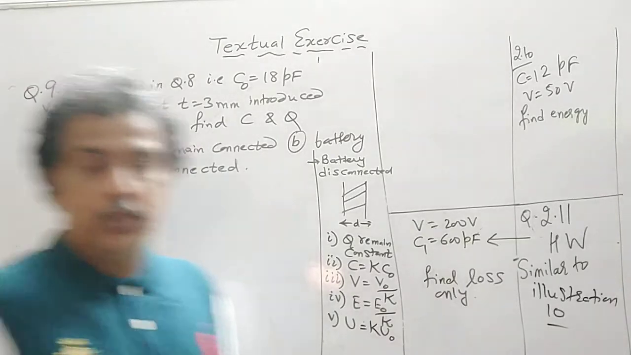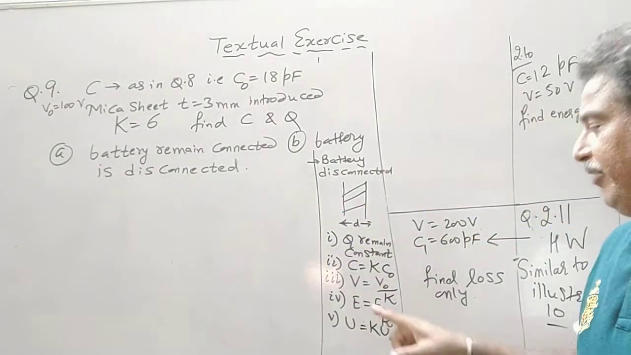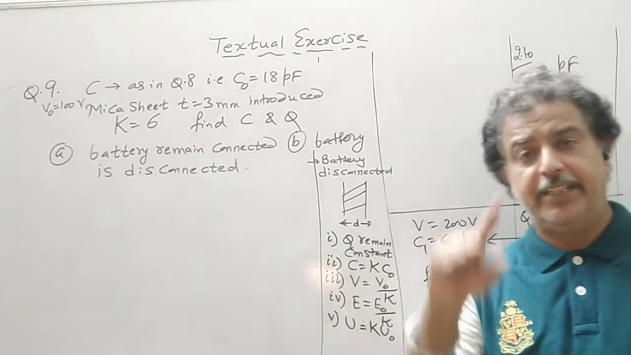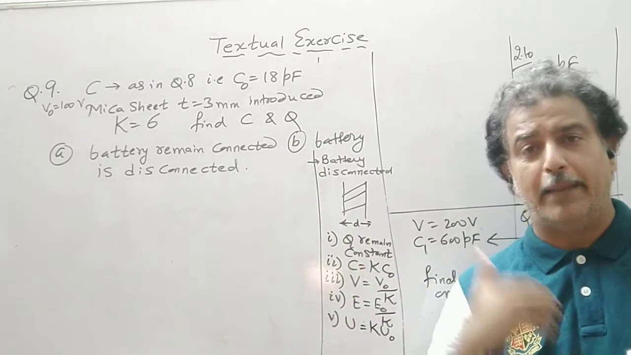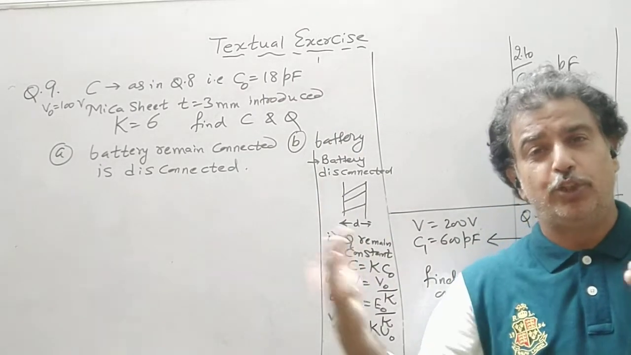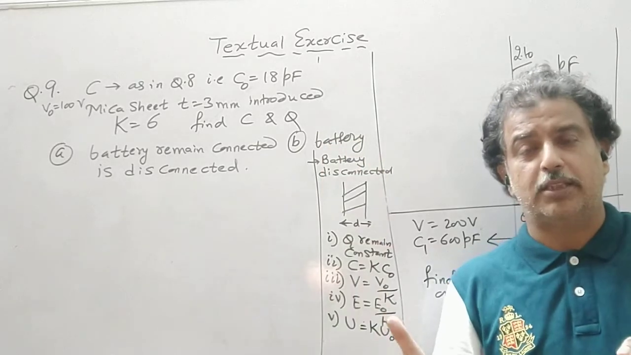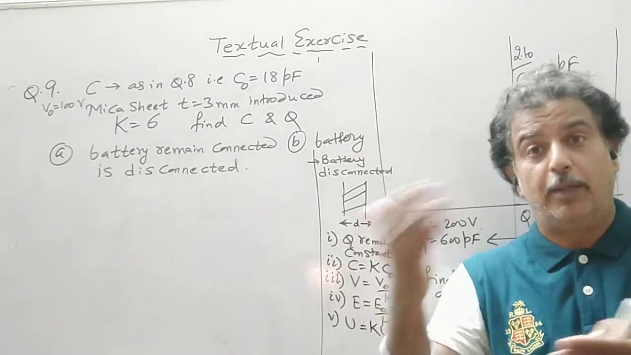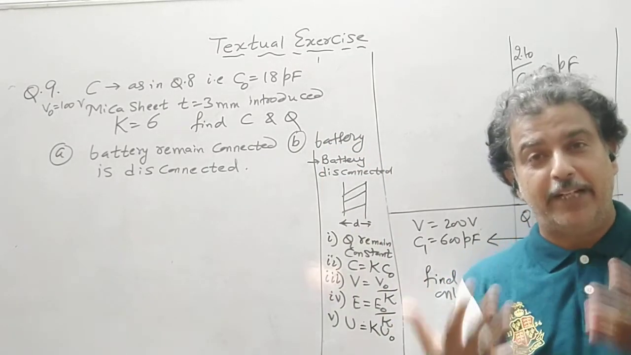That was the situation. And E decreases, E is equal to sigma upon epsilon naught. So induced charges are introduced on the surface of a dielectric. It opposes the applied field.